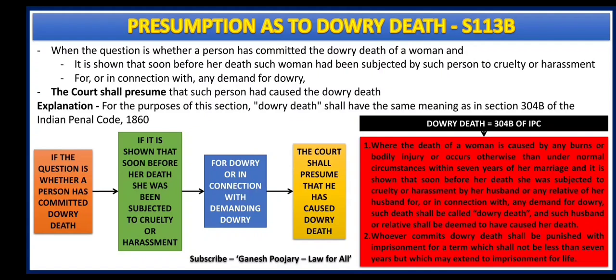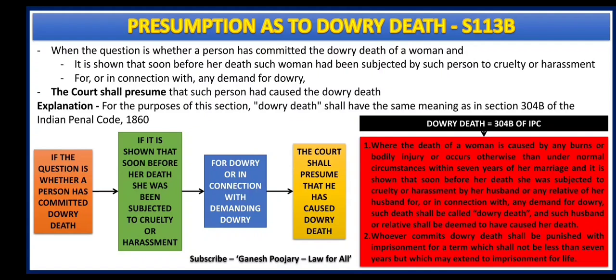Here, if the question in front of the court is whether a person has committed dowry death or not, if it is shown that soon before her death she was being subjected to cruelty or harassment for dowry or in connection with demanding dowry by her husband or his relatives, the court shall presume. Here the words are very clear. The court shall presume that he has caused dowry death.